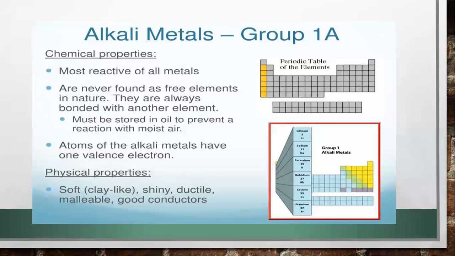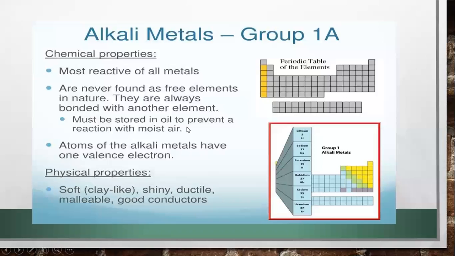The reason why we do not find them as free elements is that in their outermost shell, they have only 1 electron. So if they have only 1 electron, they just try to make a bond with something else. Like we have just discussed, sodium chloride is the table salt that we use in our cooking and daily life. Sodium, as it has only 1 electron in its outermost shell, is highly reactive. It will try to make a bond with chlorine. So they are never found as free elements in nature. They are always bonded with another element.